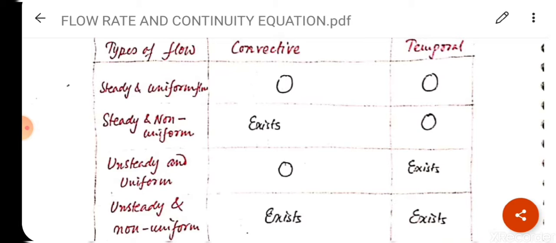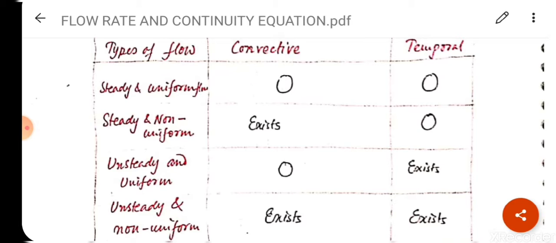Clear? Now next row, second, steady and non uniform. Clear? What is steady? dv upon dt, you all know, is 0. So del v upon del t will be 0, which means temporal will become 0. But non uniform means that del v upon del x is not equal to 0. So convective acceleration exists for this case.